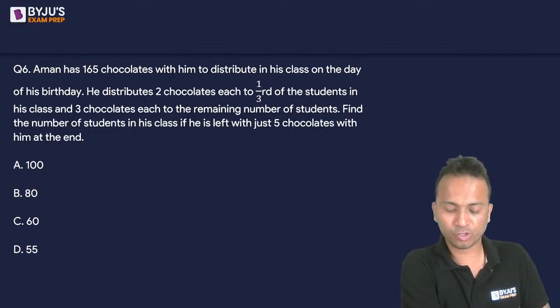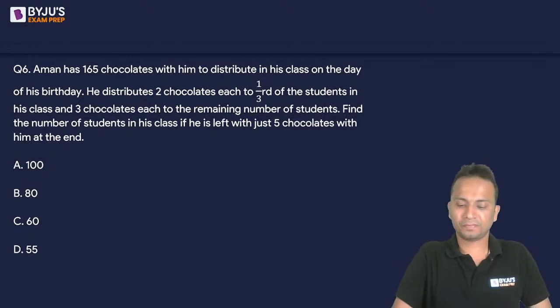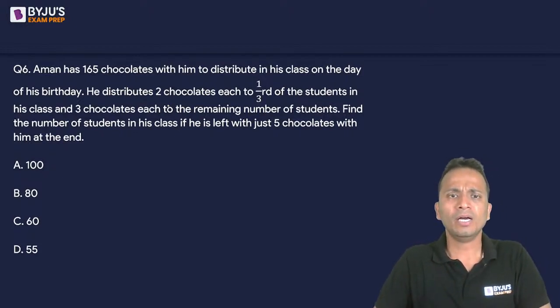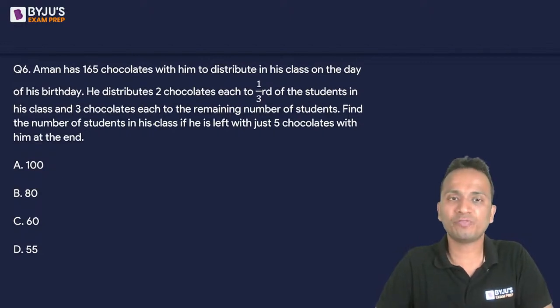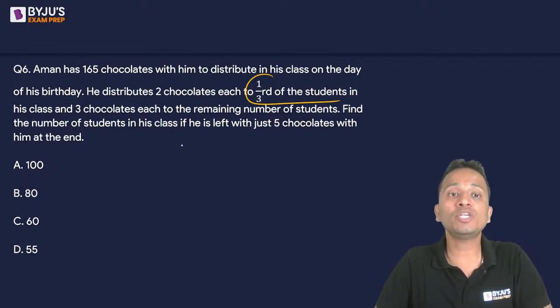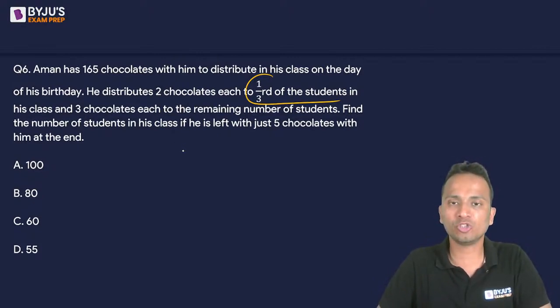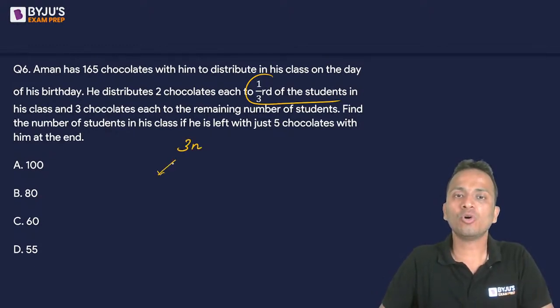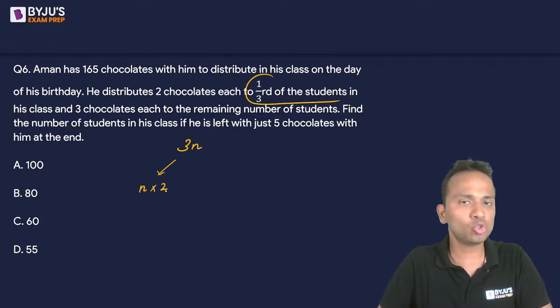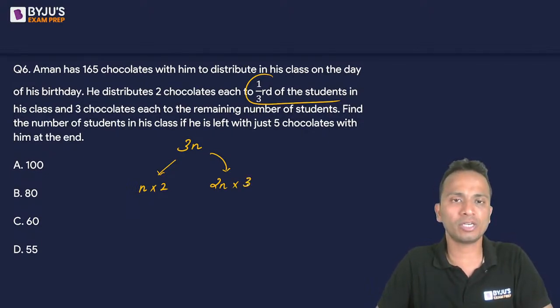Right, Shraddha, first one. देखते हैं क्वेश्चन को. Number of students is what we have to find out. Now I can see 1/3 of the students they have used. So I'll assume the total number of students as 3n. Okay. So to 1/3 of the students, that means to n students, he has distributed 2 chocolates each. Okay. And to the remaining students, that means 2n. 2n will be the remaining students.